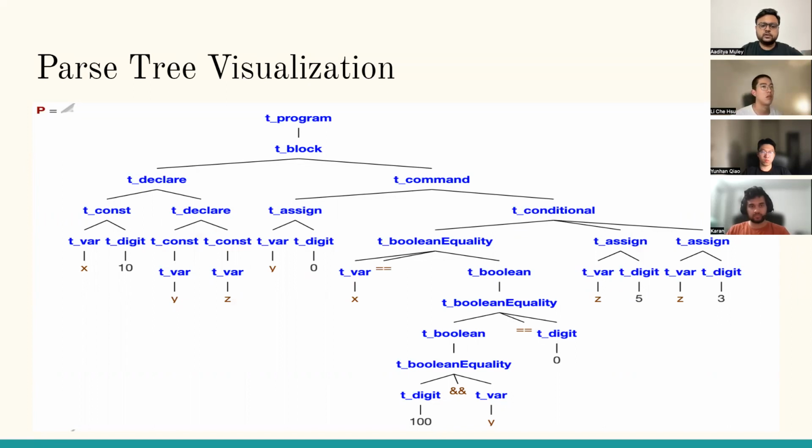In the commands, we first assign y to 0, and in the conditional we're checking if x equals 100 and if y equals 0, then it should be assigned 5 or 3. And so this parse tree, which generates all the tokens when fed in as the intermediate code we saw earlier, gives us the correct output of the program when fed as input to the evaluator. So I hand over to Liam, who will explain how the evaluator works in Prolog.